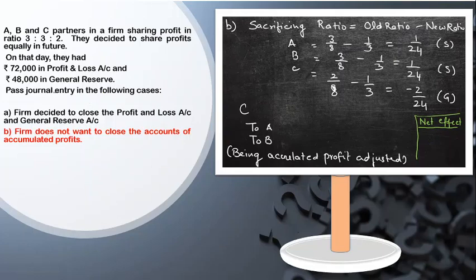Now if you can see here, in the question it says 70,000 and 48,000, both are of the same nature. These are the profits, so what I'm going to do is add them, which gives me 1,20,000. So this is the amount for which I'm going to calculate 2 by 24. What I get here is 10,000. And the same way I'll calculate 1 by 24 for A and B, which comes to 5,000. So this is my journal entry.